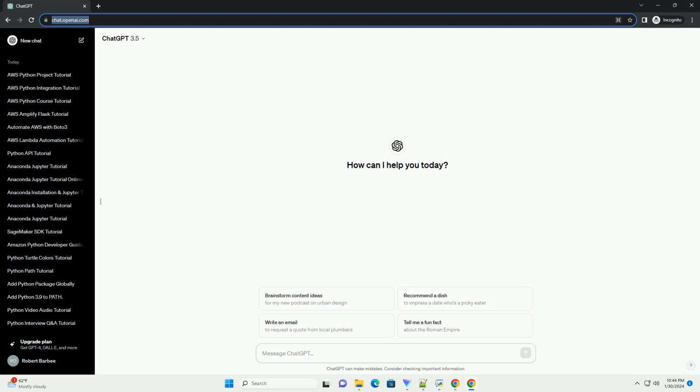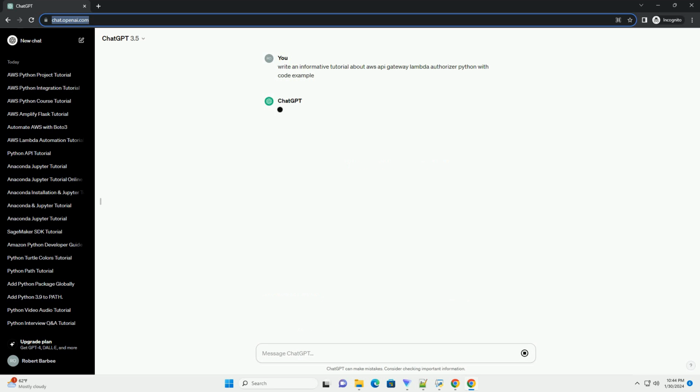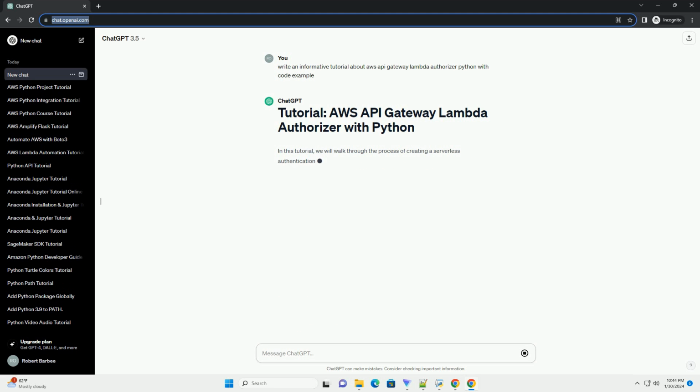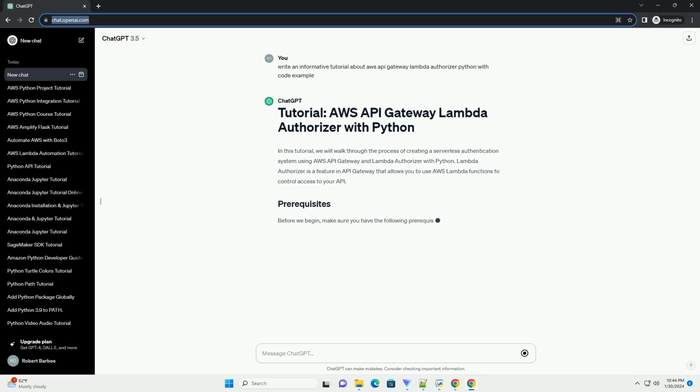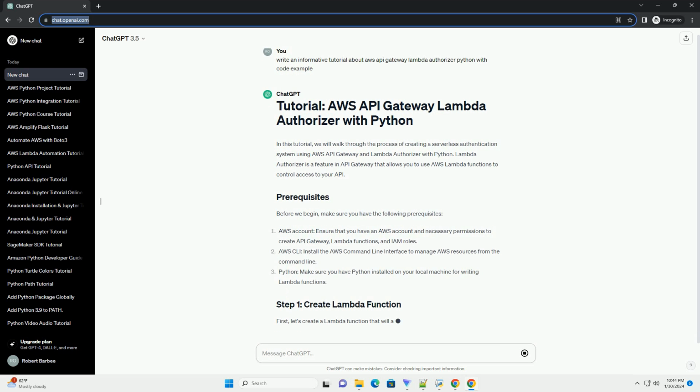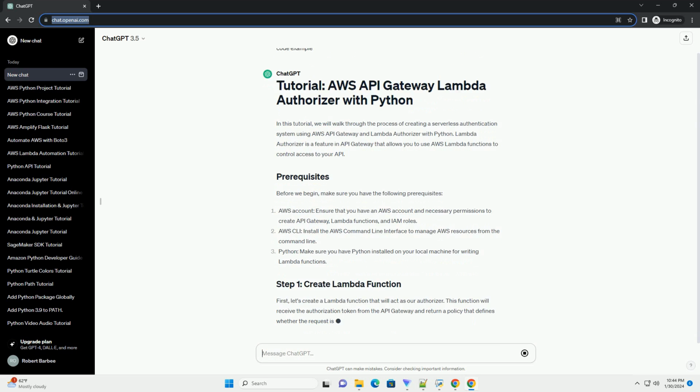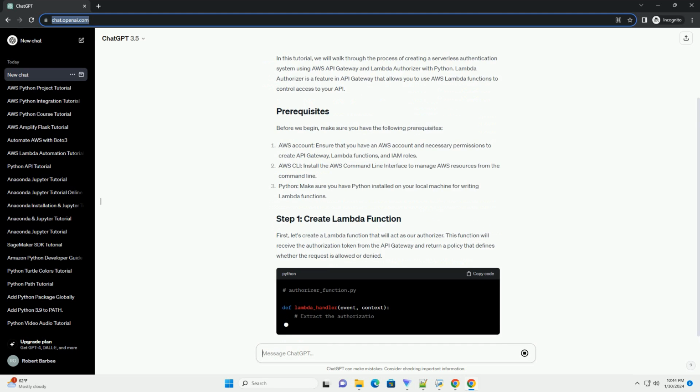In this tutorial, we will explore how to use AWS API Gateway with Lambda authorizers implemented in Python. API Gateway Lambda authorizers help you control access to your APIs by enabling you to authorize API requests using custom logic implemented as AWS Lambda functions. Before you begin, ensure you have the following.